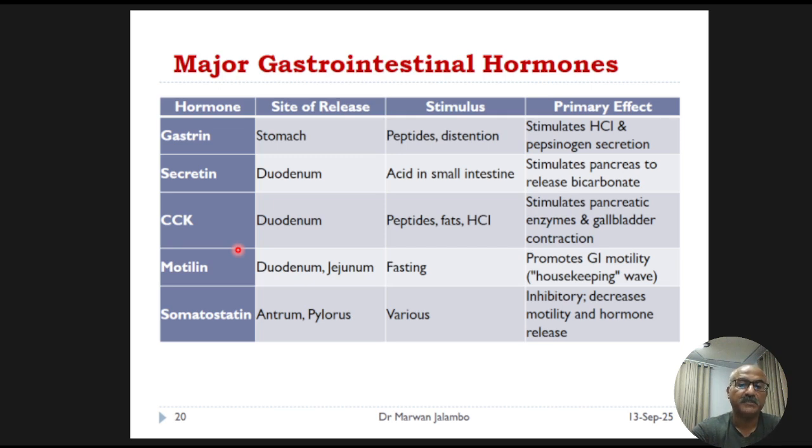Motilin helps with motility between meals, and somatostatin is a general inhibitor acting as a brake on the system. With that background, the key players, let's revisit the digestive journey starting in the mouth and the stomach.